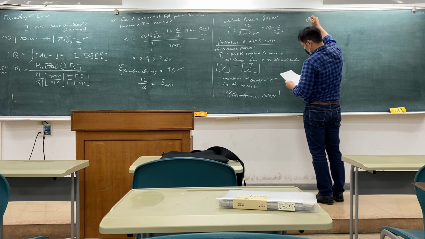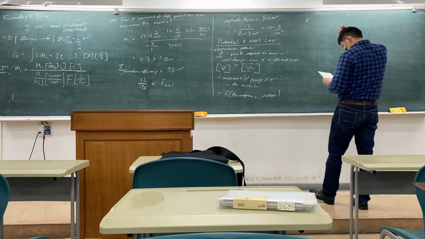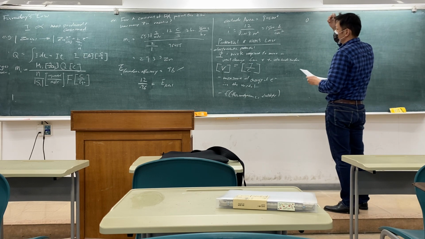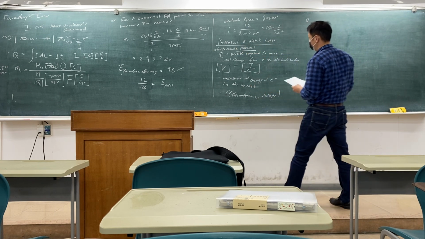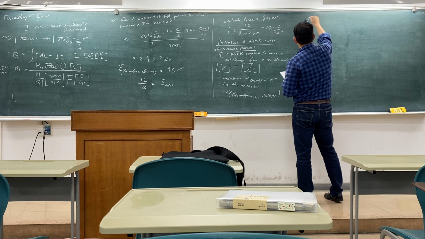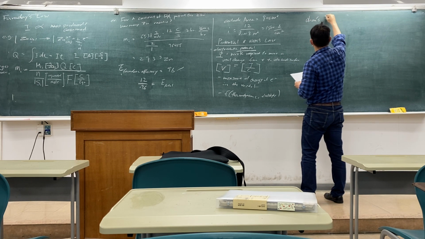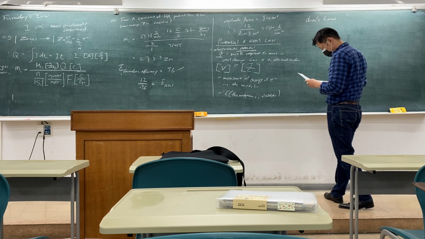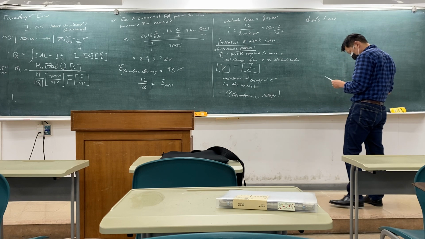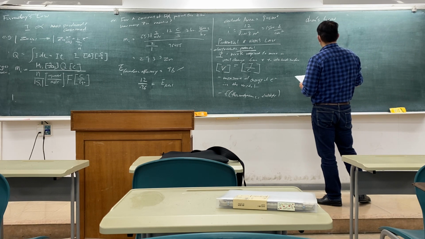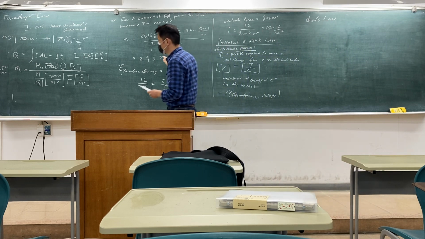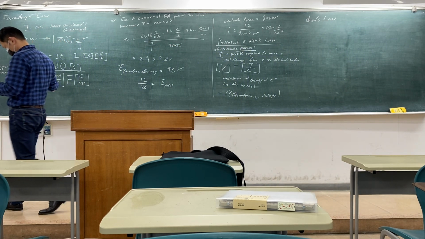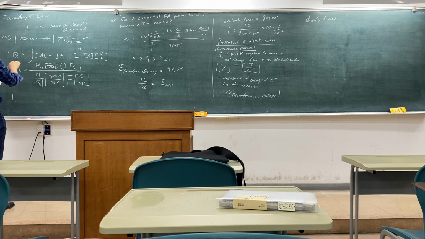And another, so this is potential. And Ohm's law. So we talked about potential and we talked about current.